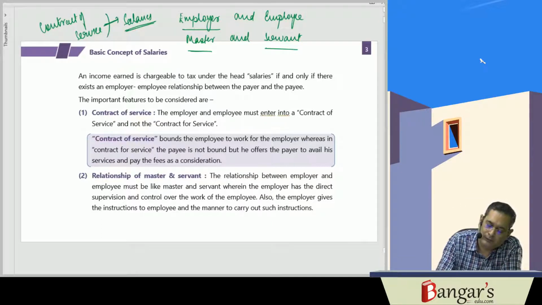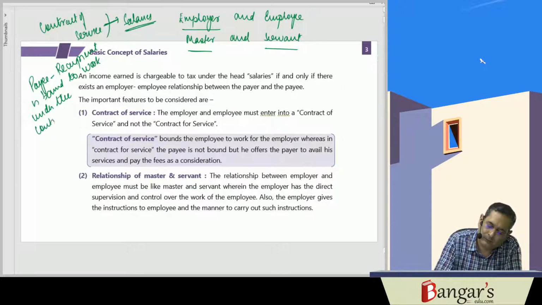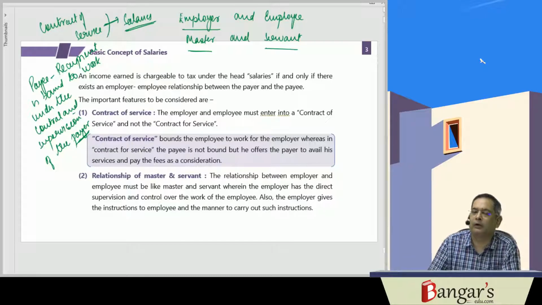Here, the payee, that is the recipient, is bound to work under the control and supervision of the payer.